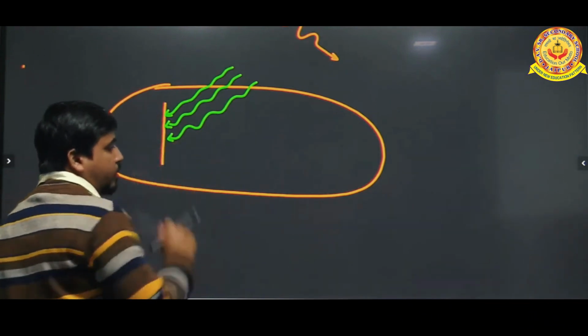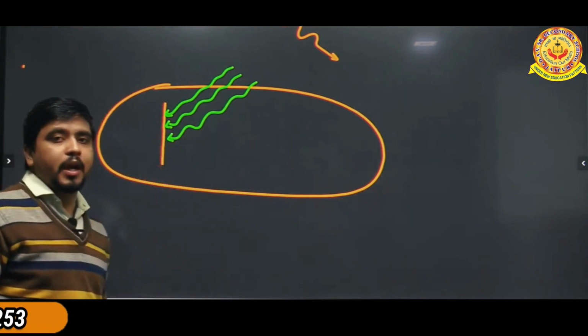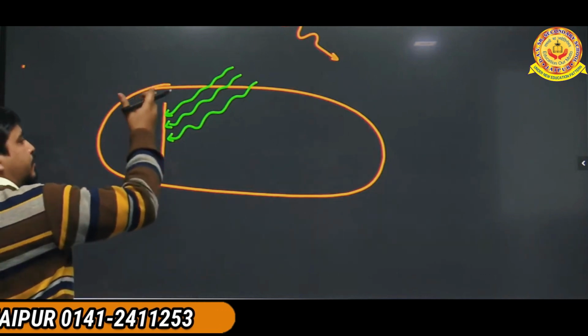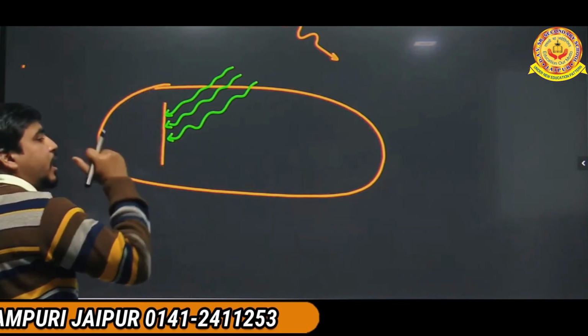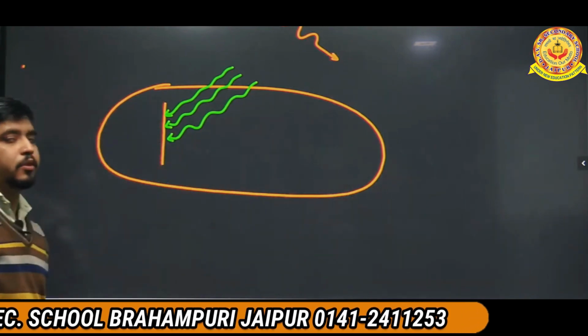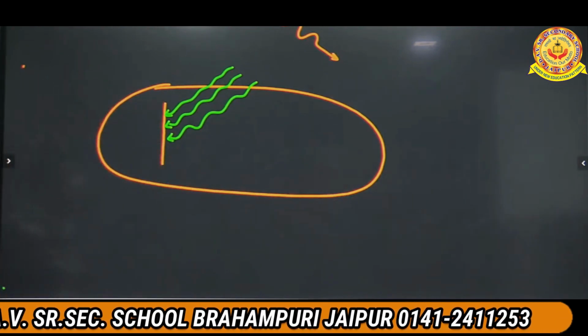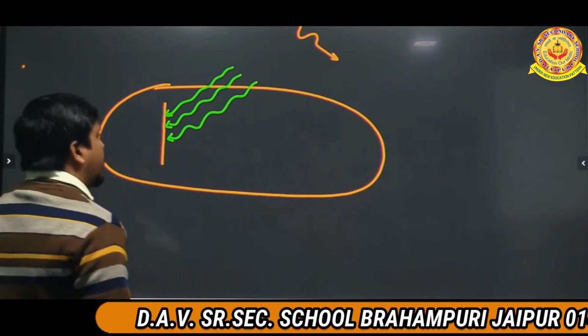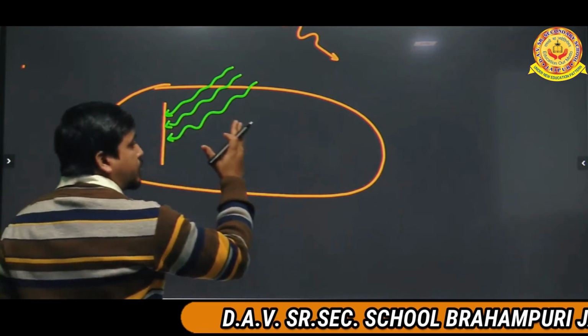Similarly, in this case also, the light is coming in the form of photons, and all the electrons are coming towards the surface of that conductor, and all the electrons will move.